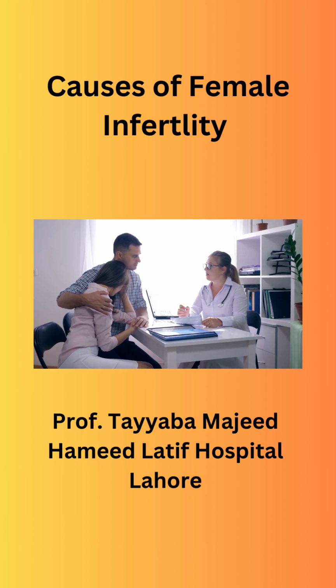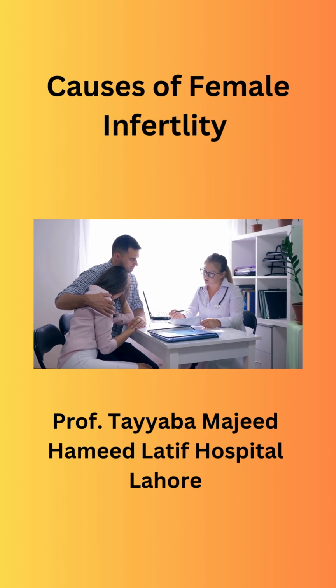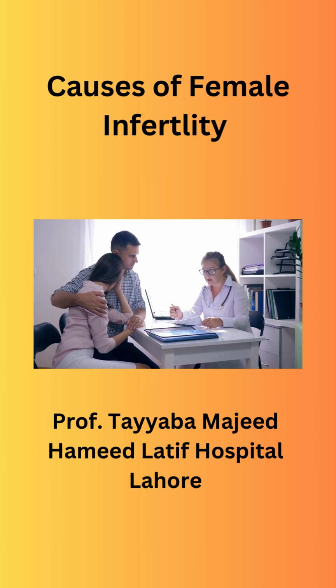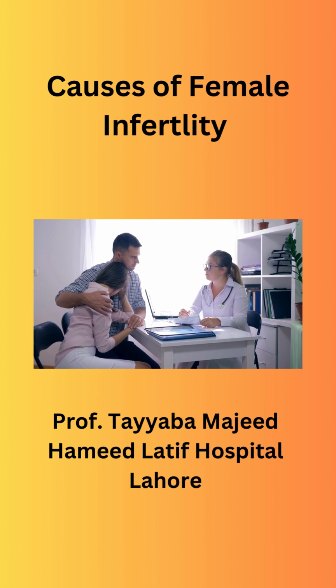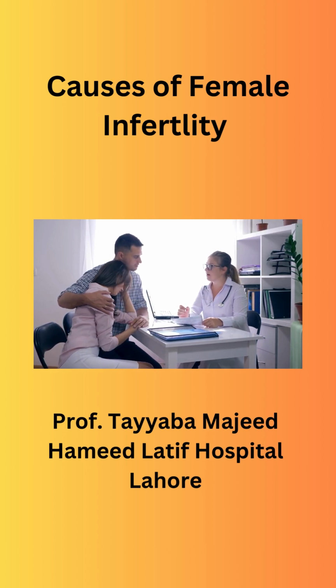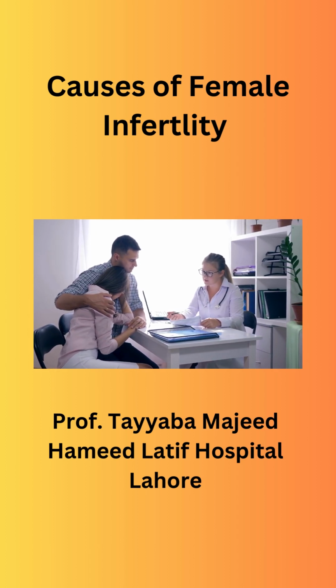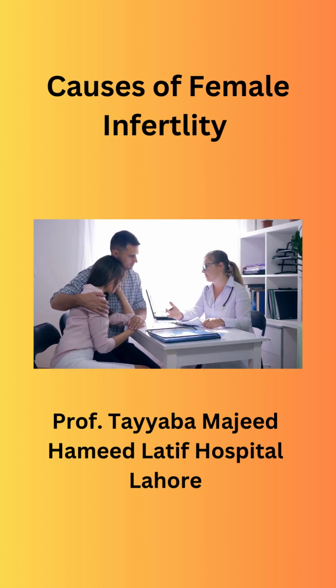Endometriosis. Description: presence of endometrial tissue outside the uterus, causing inflammation, scarring, and adhesions. Impact: can affect the function of the ovaries, fallopian tubes, and uterus. Age. Description: fertility naturally declines with age, especially after the mid-30s. Impact: reduced quantity and quality of eggs.